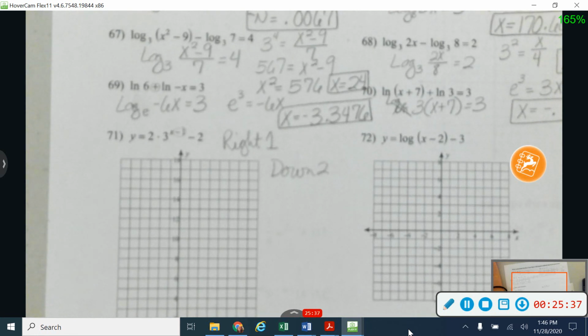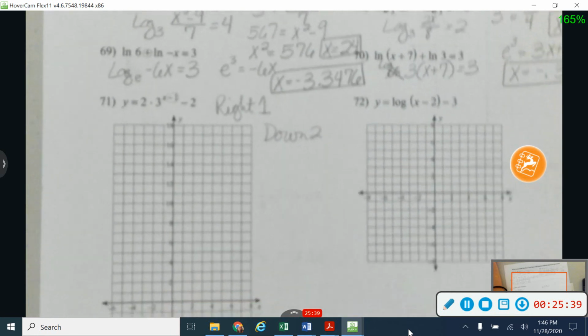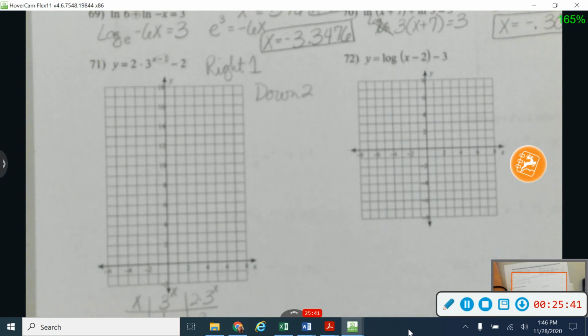All right, so with an exponential, we usually have a horizontal asymptote on the x-axis. So I'm going to take that and move it down 2, and it's going to be right here on the edge of the graph that they've given me. I guess that's why they gave it to me that way. And I'm going to go to -1 2/3, and I'm going to move to the right 1 and down 2.